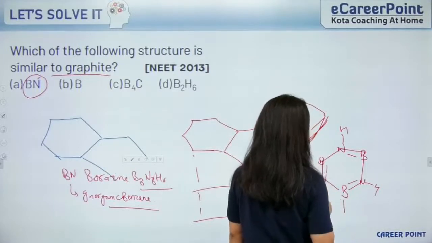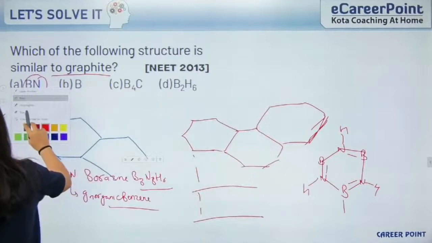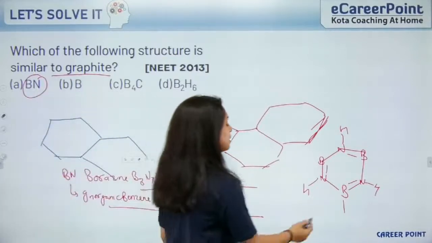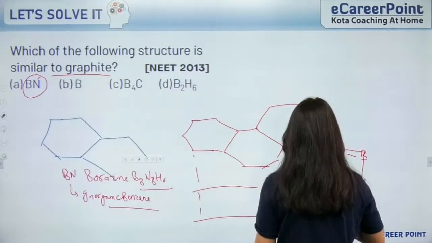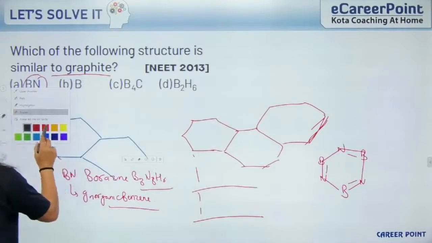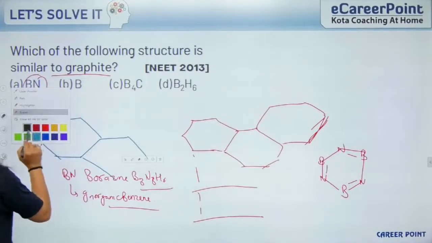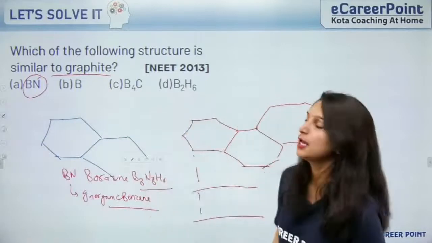It's like that. So it will be B3N3H6, and this is known as inorganic benzene and is similar to the graphite structure. I hope this is clear to everybody. So the right option will be A option.